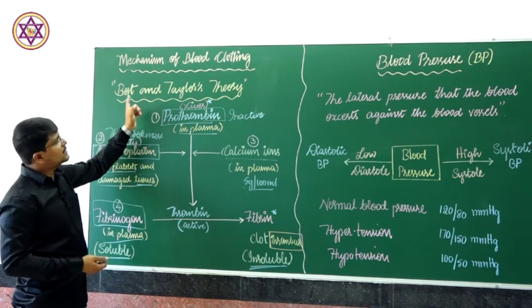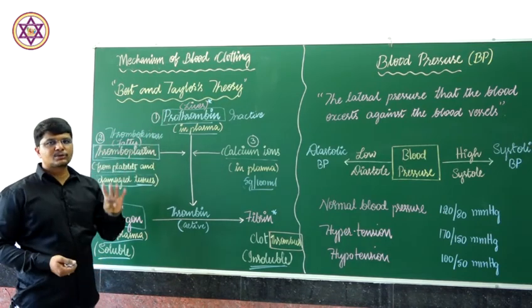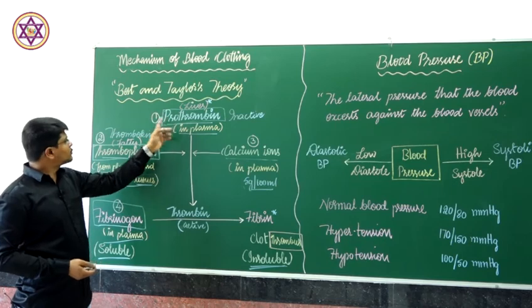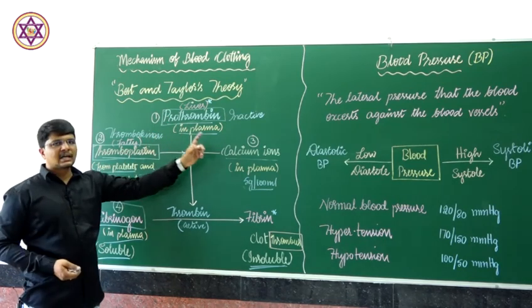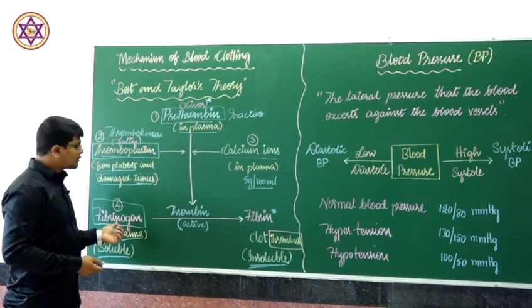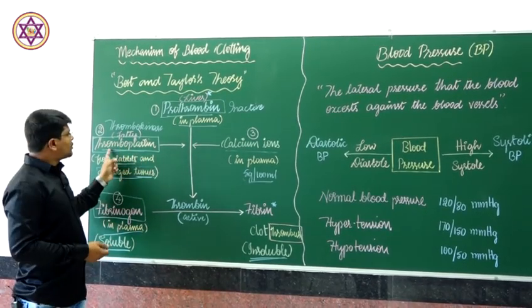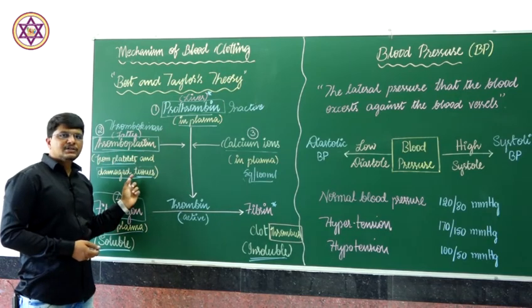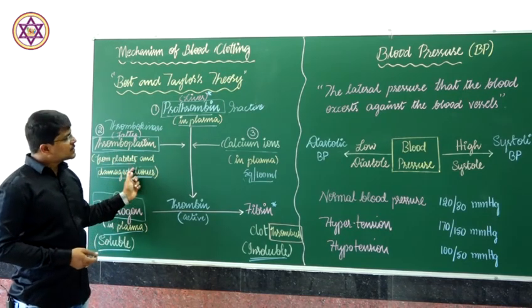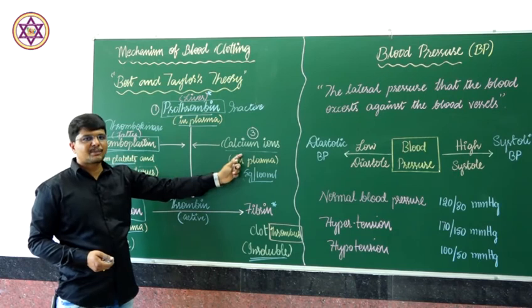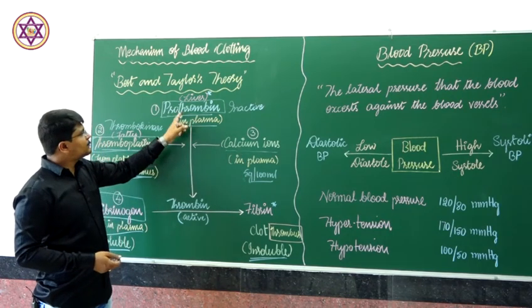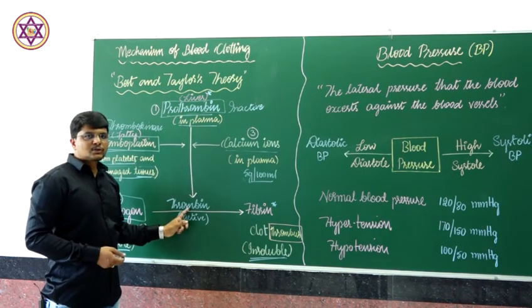According to Best and Taylor's theory, four substances are necessary: prothrombin, thromboplastin, calcium ion and fibrinogen. During the injury, thromboplastin is released from the injured part, and in the presence of calcium ion it converts the inactive prothrombin into active thrombin.